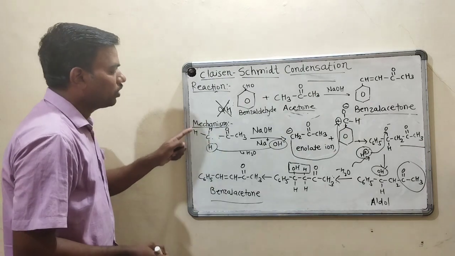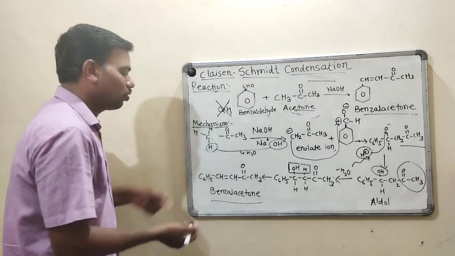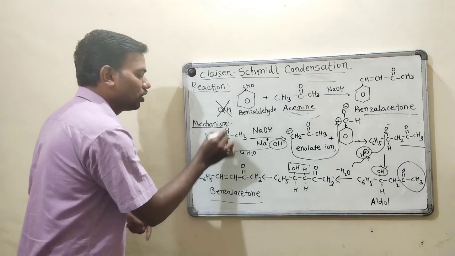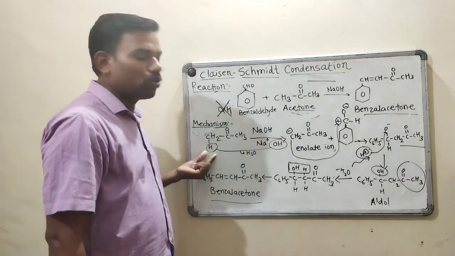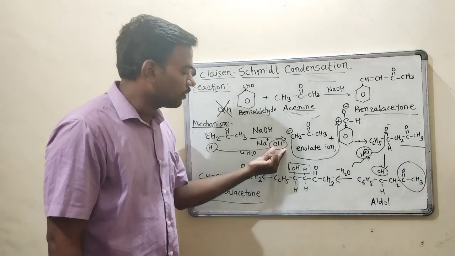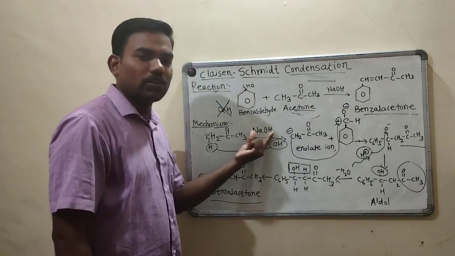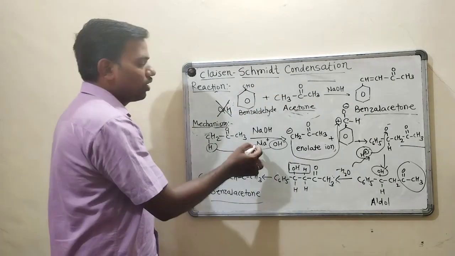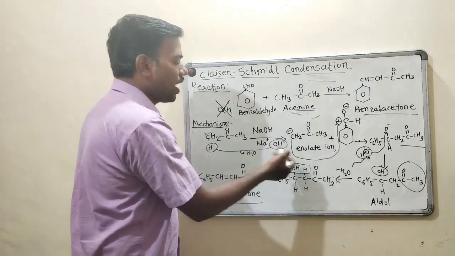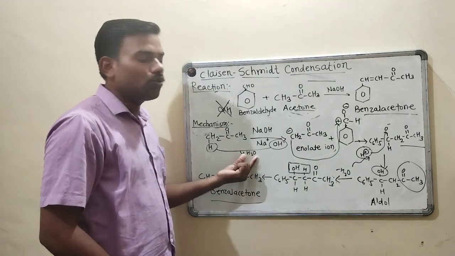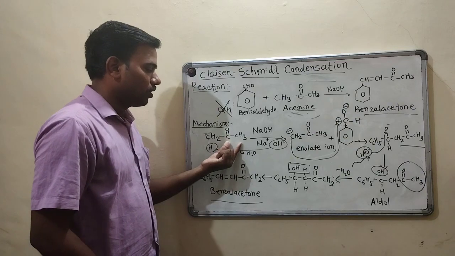All three are alpha hydrogens. I have just written one alpha hydrogen because this alpha hydrogen will react with this OH minus. OH minus comes from NaOH. All of you know NaOH dissociates into Na plus and OH minus. So H2O is getting removed from this reaction.